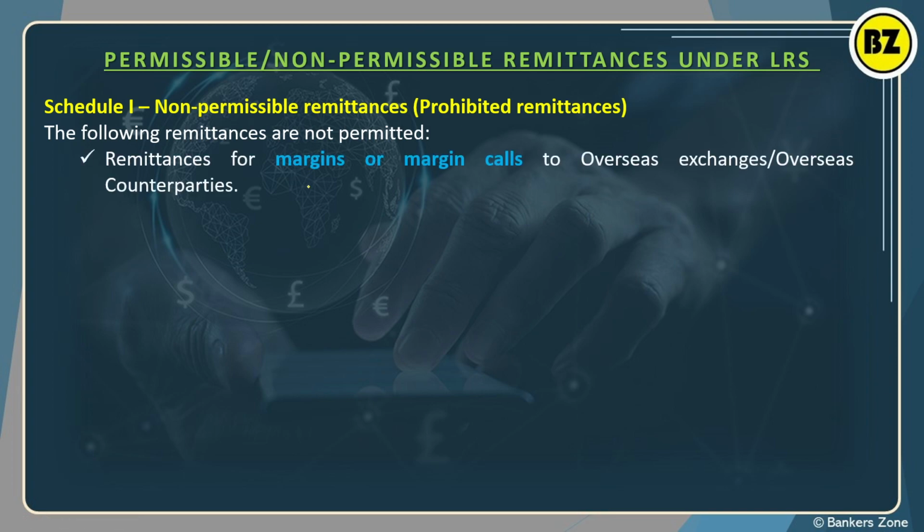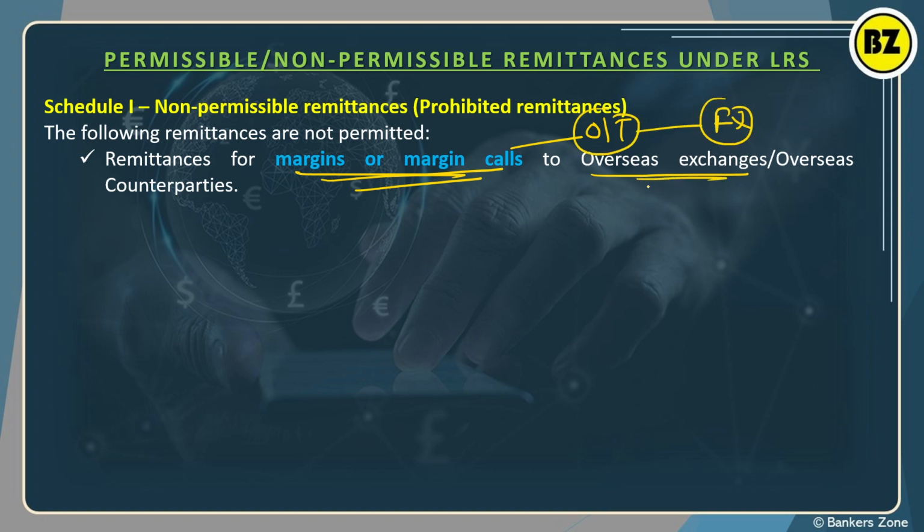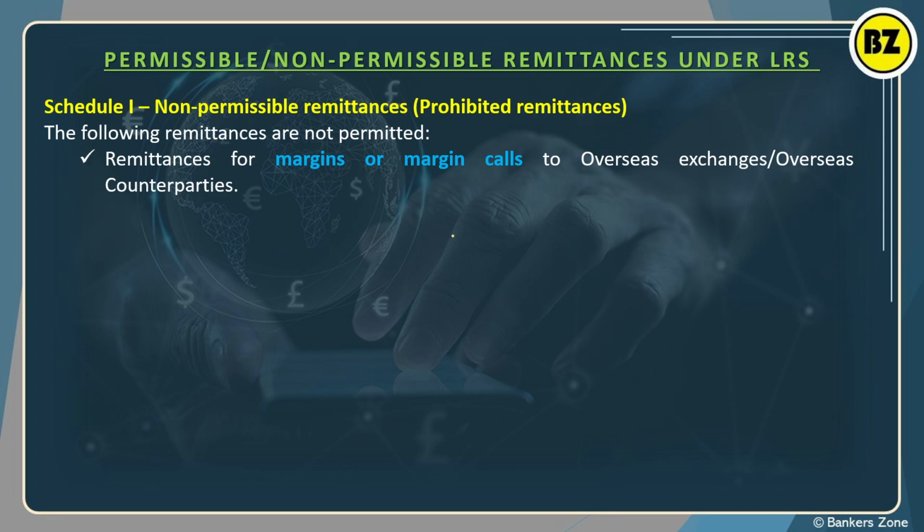So which businesses are not allowed? See, one by one, under the LRS. Basically, margin or margin call to an overseas exchange. Margin or margin call means basically option trading. If you are doing option trading on foreign exchanges, then it is not allowed, right? For example, on the stock exchange of the USA, you are trading there, but option trading is not allowed, right? Margin or margin call is basically not allowed under the LRS. Got it? Under the Liberalized Remittance Scheme, it is not allowed.